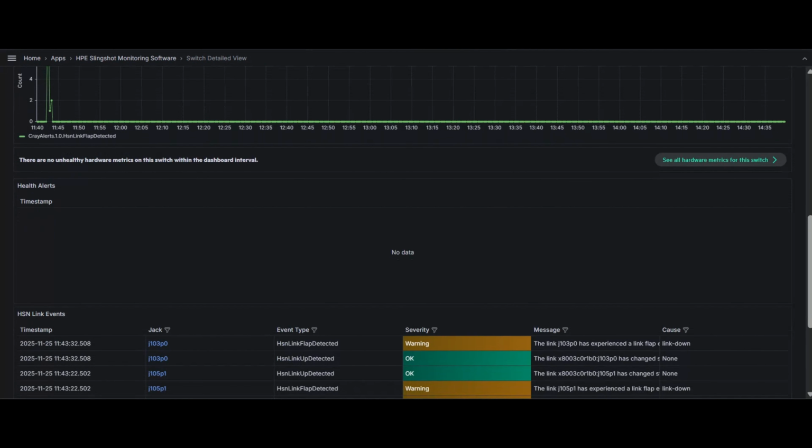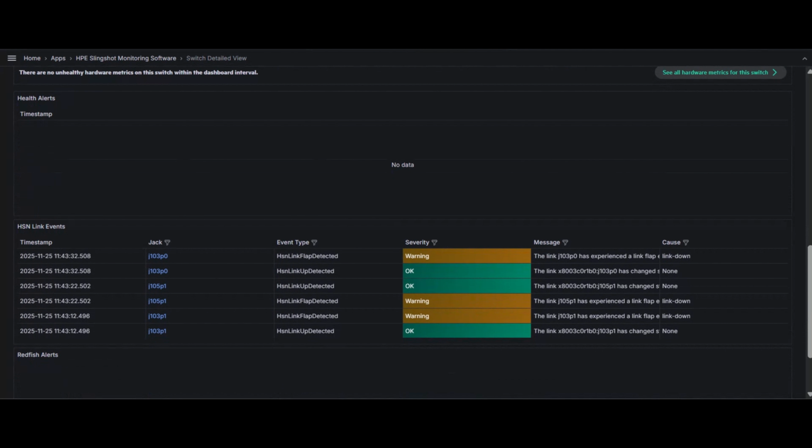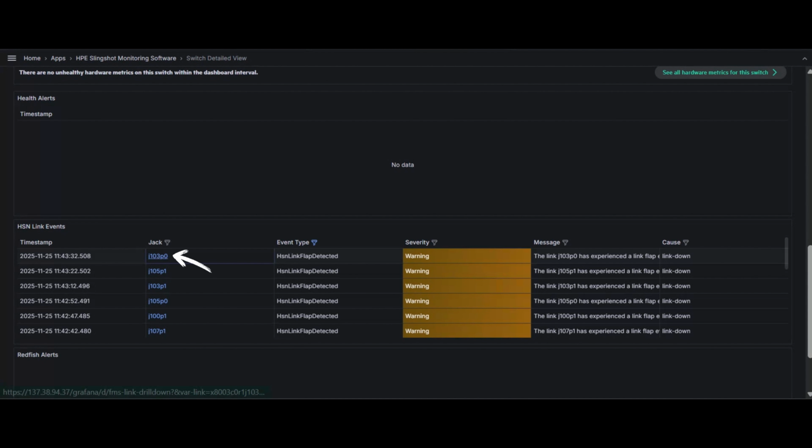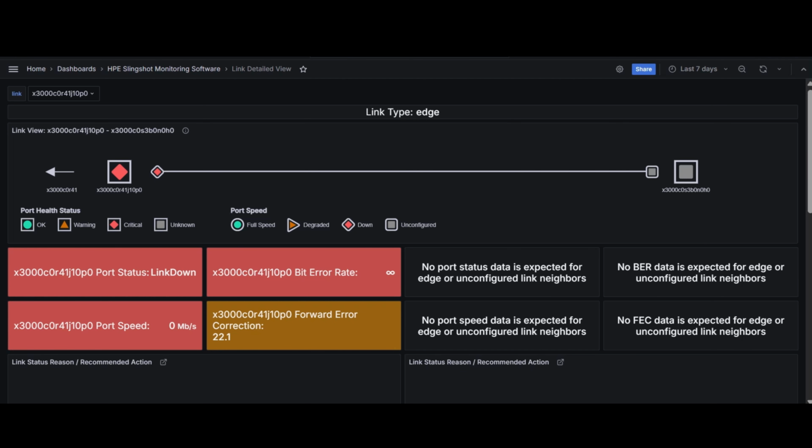They scroll down to the HSN link events table and filter to the HSN link flap detected event. Now that it's filtered, they click the hyperlinked port to open the link detailed view for a deeper analysis. After selecting the problem port, the system administrator is redirected to the link drill-down view, which provides detailed insights into the selected unhealthy fabric link.